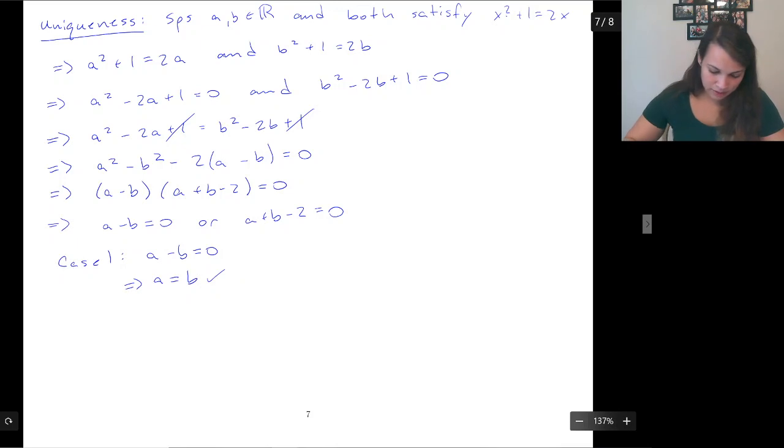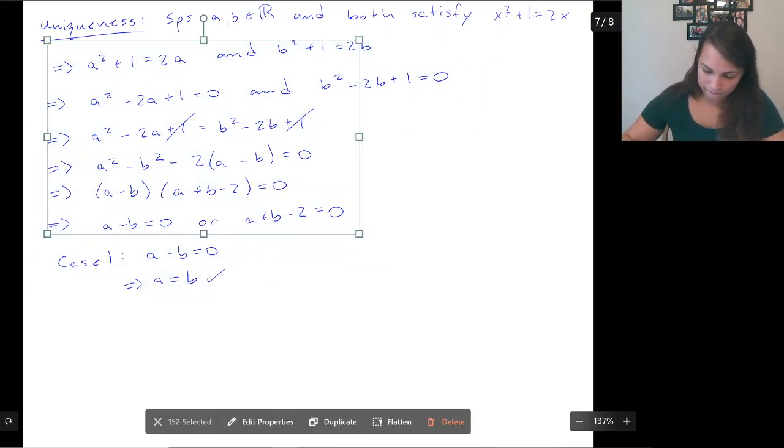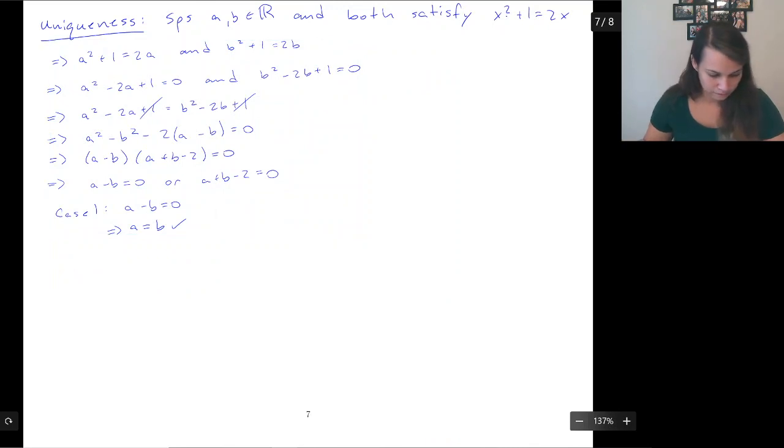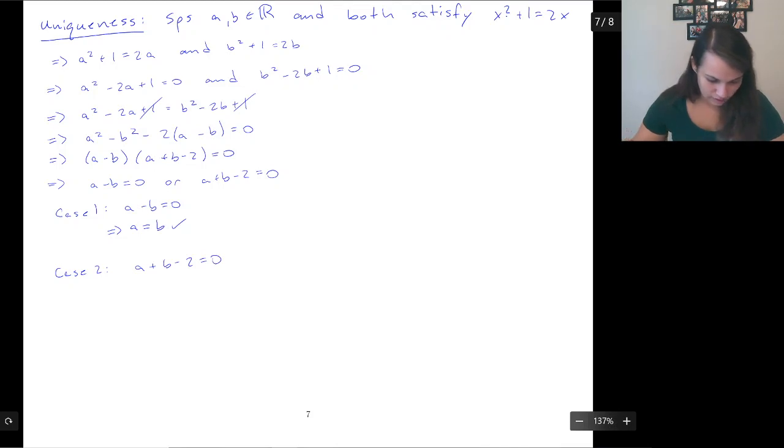Case 2 is going to require some finesse. He's a little bit longer, but that's okay. We got this. Case 2. A plus b minus 2 is equal to 0. So what we can do at this point is solve for one of our variables, say a, and then go ahead and plug it back in all the way up there.